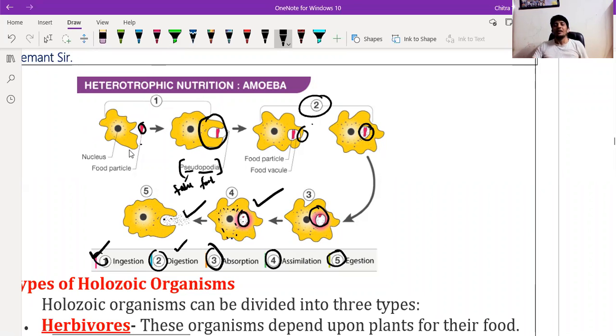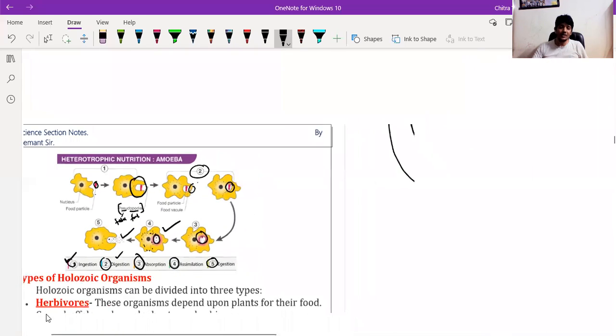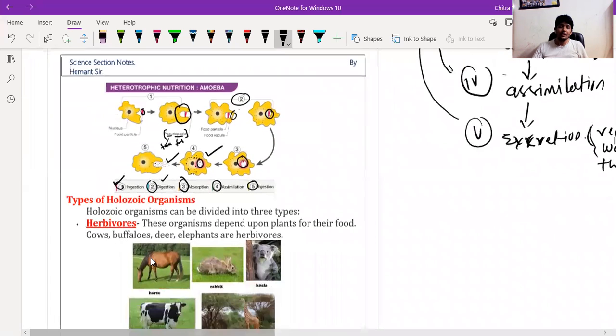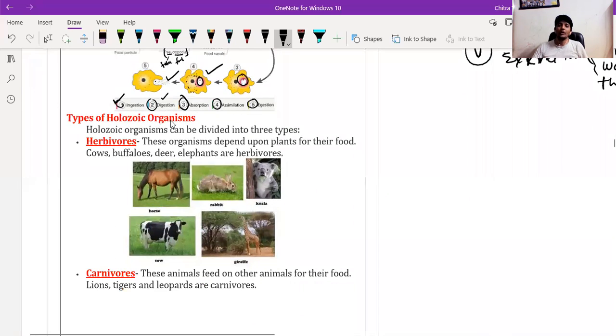Now we will discuss the types of holozoic nutrition. Understood that part? Yes. Okay. So first we have herbivores. The word herb, what is the meaning of herb?